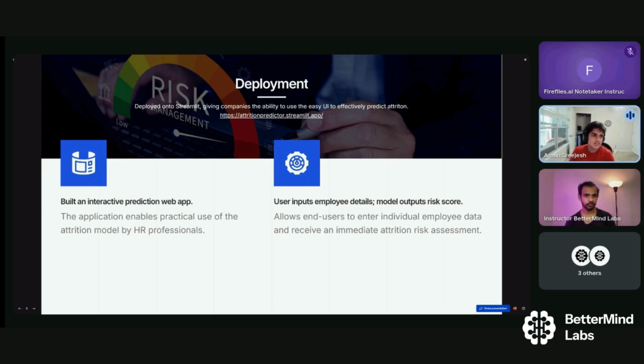So I'd like to transition to my demo here. Can I stop screen sharing and then share my Streamlit app?